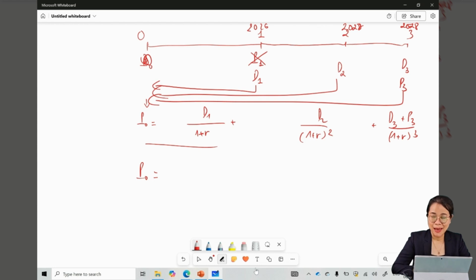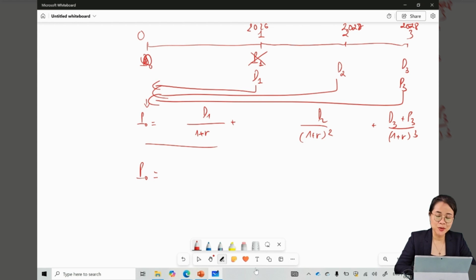In this course, I'm going to teach you the technique, the formula, and the principle to do stock valuation. But I'm not going to teach you how to find D1, D2, or D3. In the group project, I will let you know. So far, the numbers are given. The requirement for the course is that you master the concept and the technique, how to apply the concept of time value of money to do stock valuation. But to do a real life valuation, it requires more.